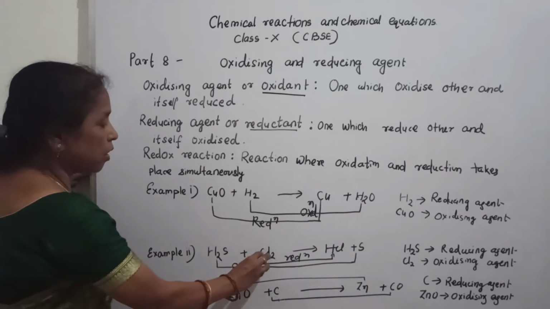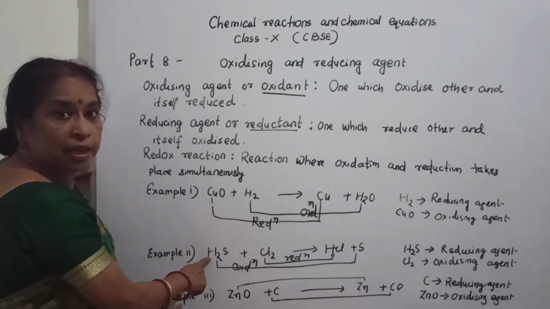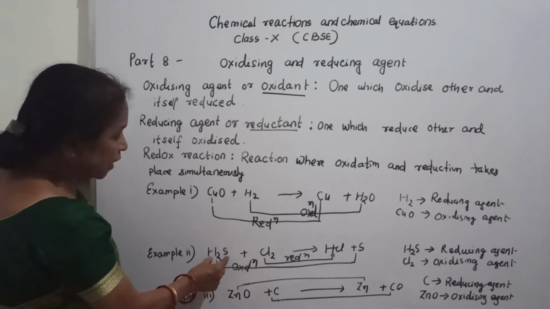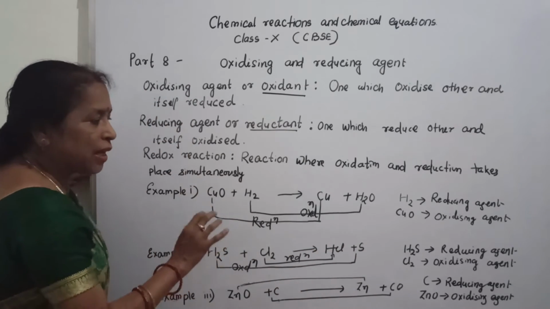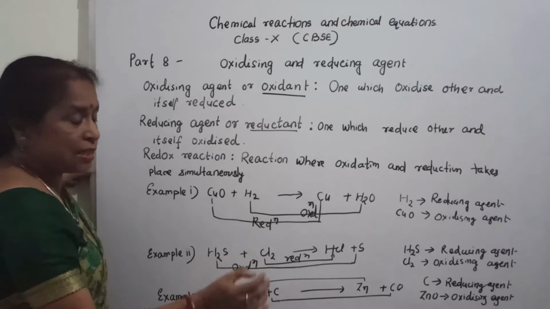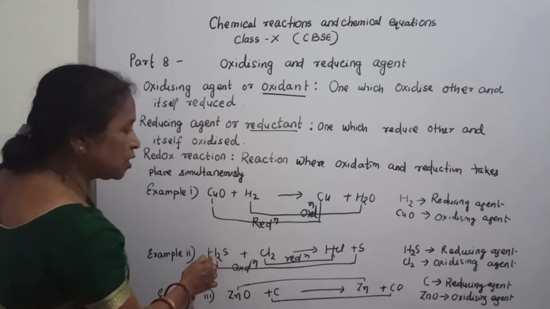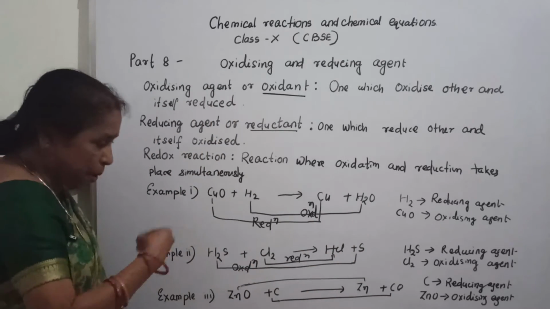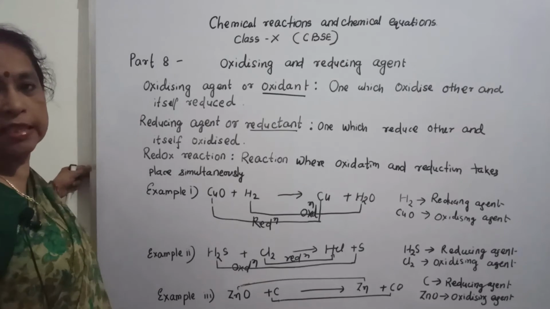Now chlorine. Chlorine is the oxidizing agent. How? Because chlorine helps to remove hydrogen from H2S, so H2S changes to S by the help of chlorine. So chlorine is the oxidizing agent because it oxidizes hydrogen sulfide to sulfur, but itself is reduced to hydrochloric acid.